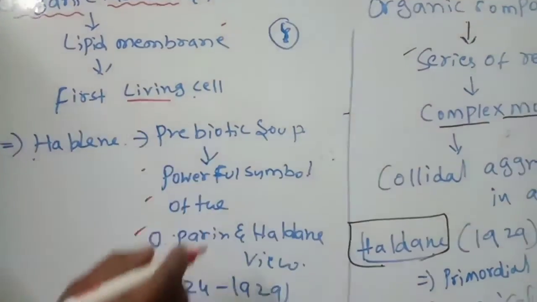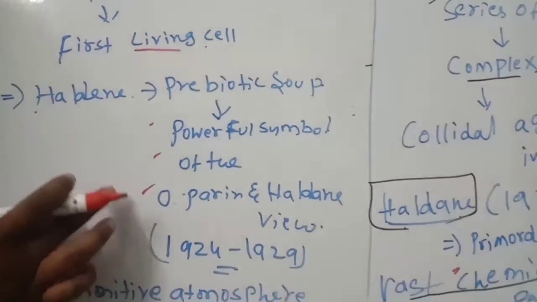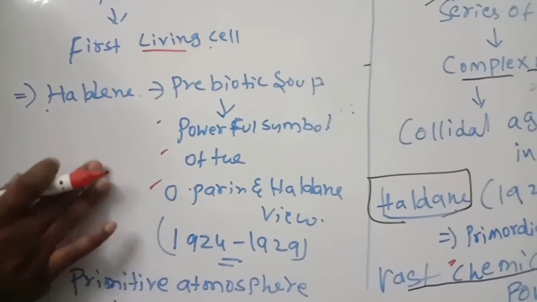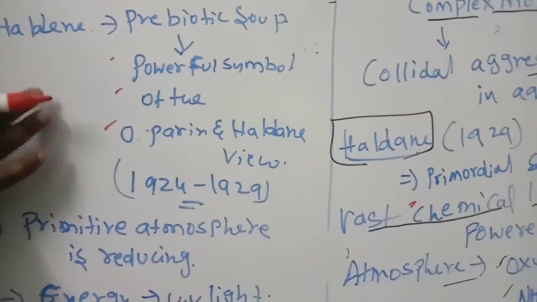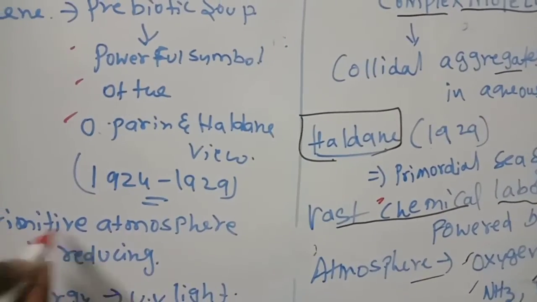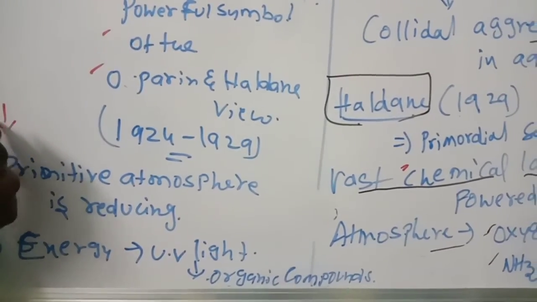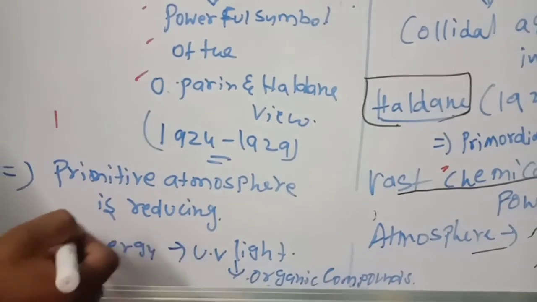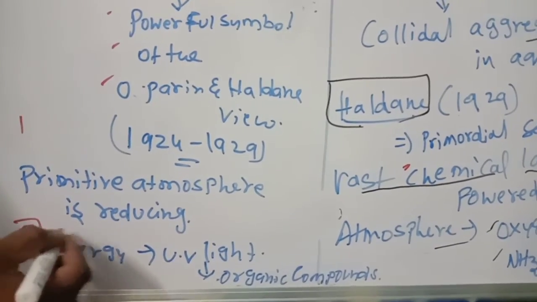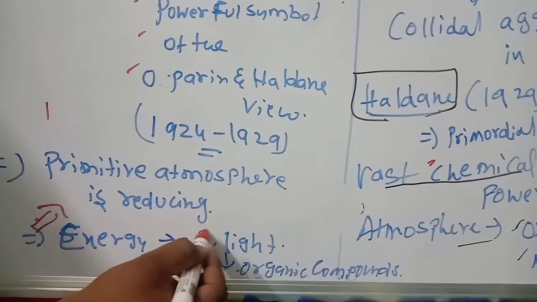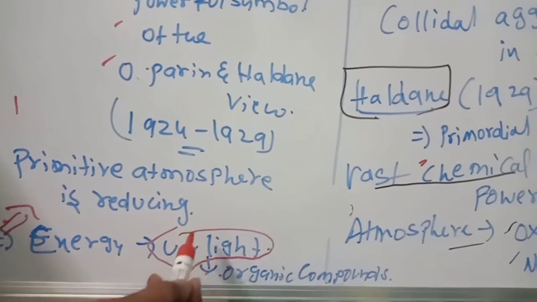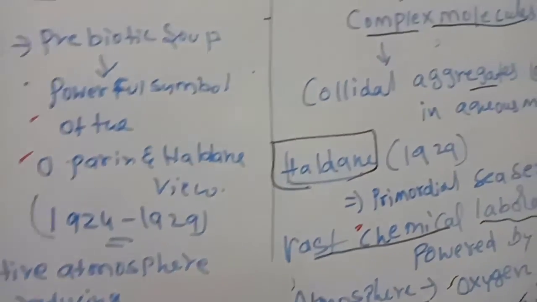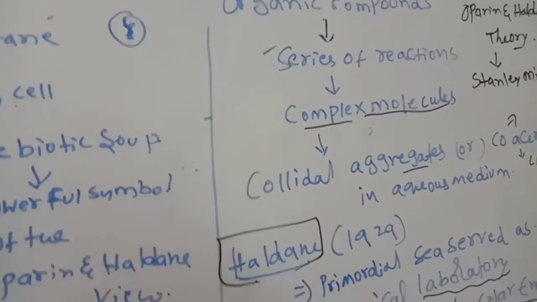So in 1924 to 1929, the theory called chemical evolution, or chemical theory of evolution, was explained by Oparin and Haldane. The primitive atmosphere is reducing. Reducing means it will not oxidize. Reducing will eliminate oxygen and gain electrons. That is why so much power was utilized, UV light. Because of that, the UV light acted very effectively and forms organic compounds.